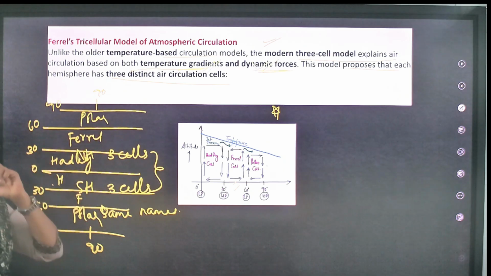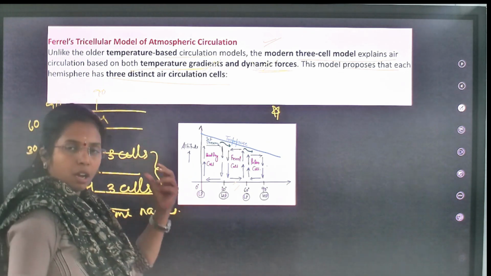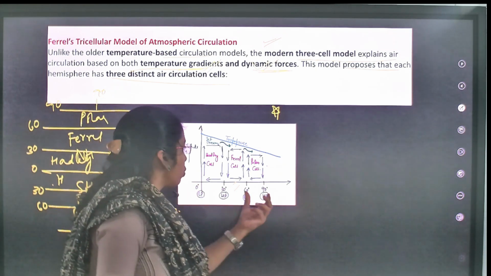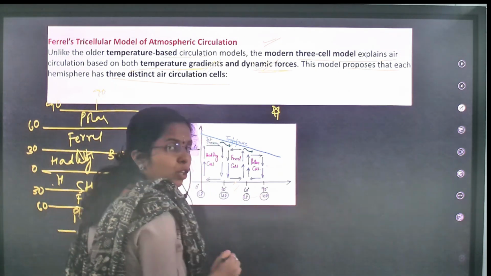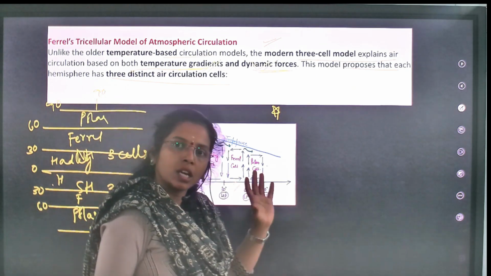First remember 0 to 30, Hadley cell. 30 to 60, Ferrell cell. 60 to 90, polar cell. This you have to remember. First remember the names. Then we are going to see the circulation.